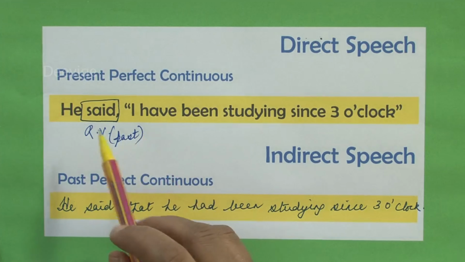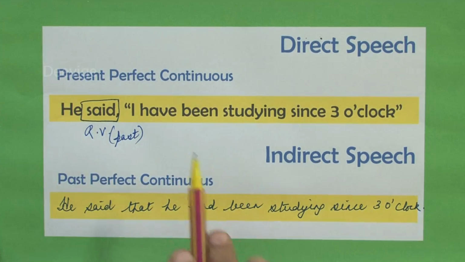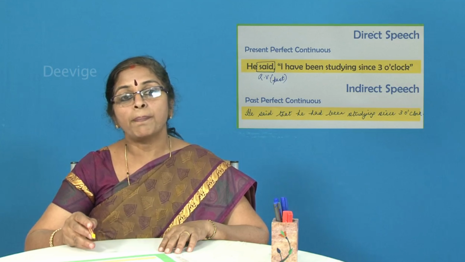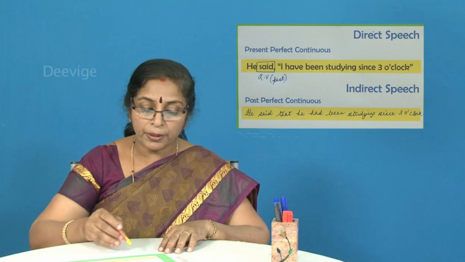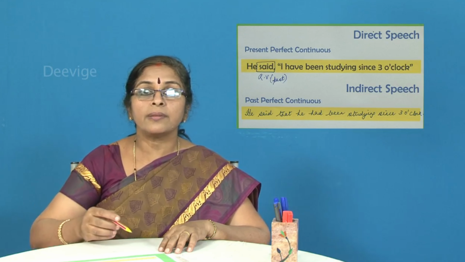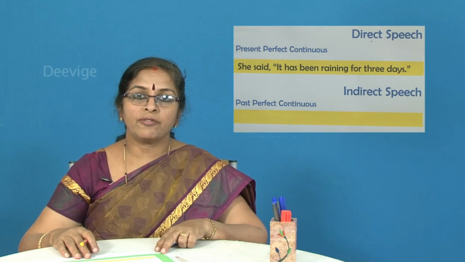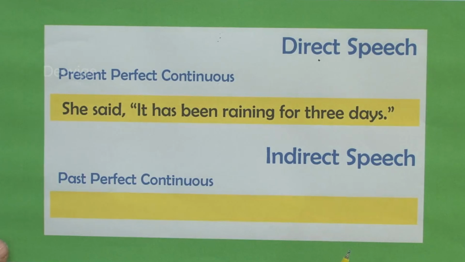So, I changes to he and have changes to had, because present perfect will obviously change to past perfect for the simple reason that said is in the past tense. The next example that we have here with us is, she said it has been raining for 3 days. I repeat, she said it has been raining for 3 days.